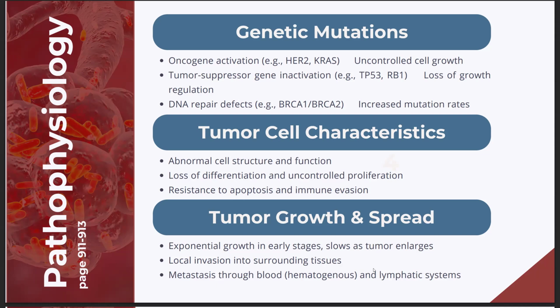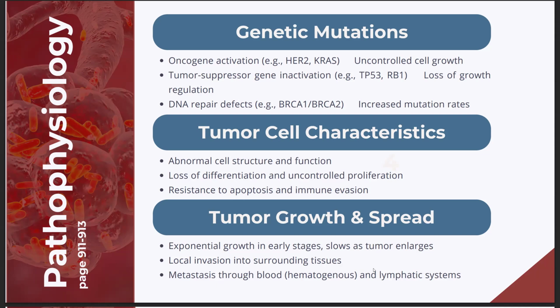Next is tumor growth and spread, where tumors initially grow exponentially, then slow as they enlarge. It is a pattern called Gompertzian growth. As the tumor gets bigger, fewer cells are actively dividing, and the inner regions may become hypoxic or necrotic.